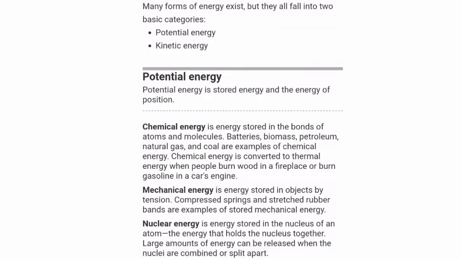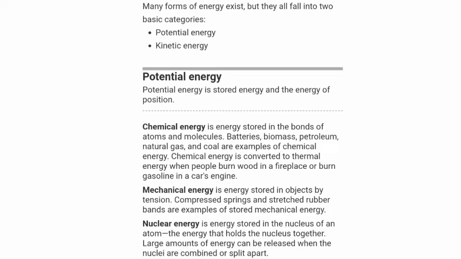Hi guys, today we are going to discuss forms of energy. Many forms of energy exist, but they all fall into two basic categories. Number one is potential energy, and number two is kinetic energy. First of all, we will discuss potential energy. Potential energy is stored energy and the energy of position.